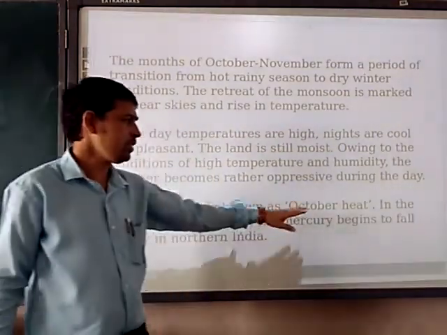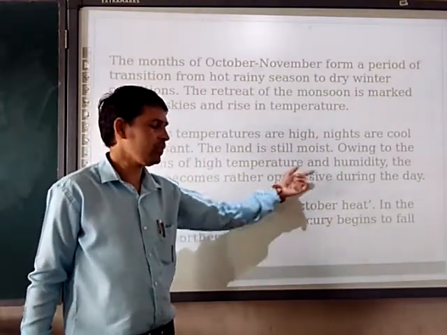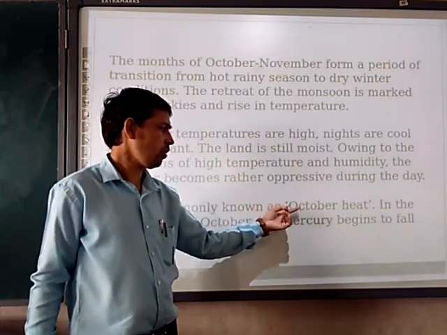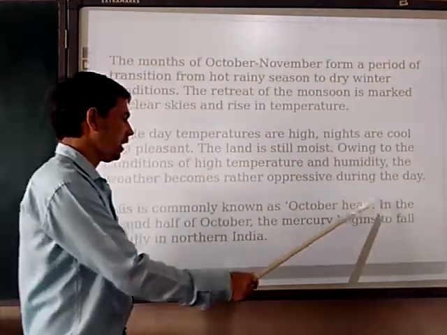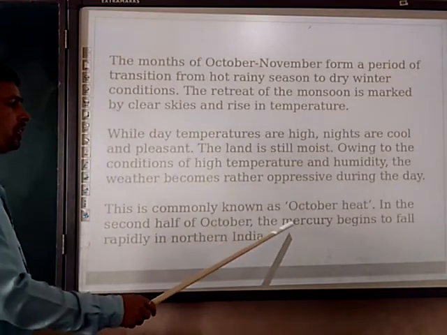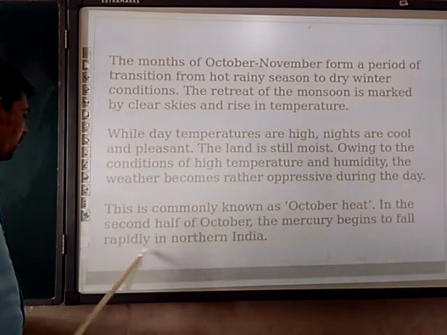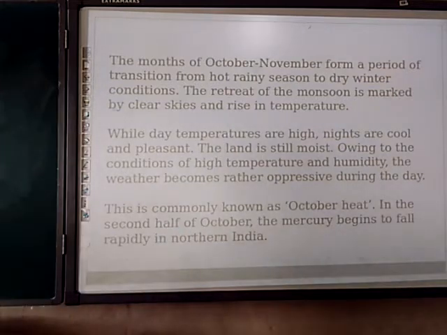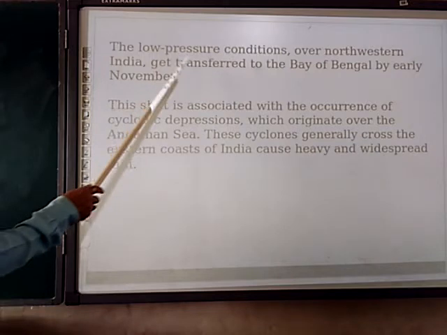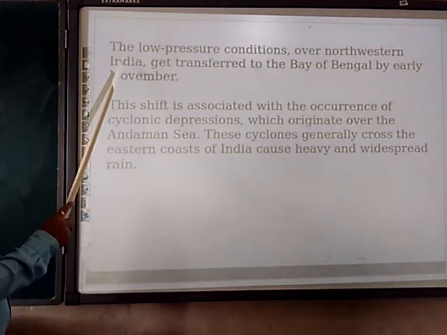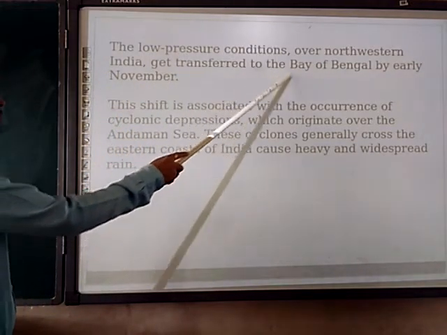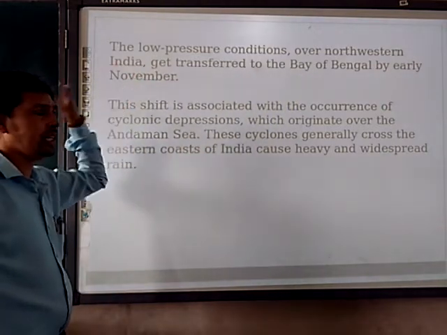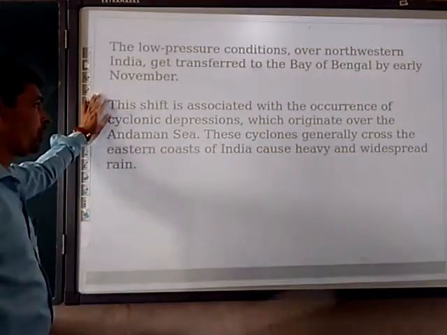So what is October heat? This is the heat which is created in the month of October due to the transition of the monsoon winds. In the second half of October, the mercury begins to fall rapidly in northern India. Next, the low pressure condition over northwestern India gets transferred to the Bay of Bengal by early November, and this is the main cause why Chennai receives more rainfall in the winter season.